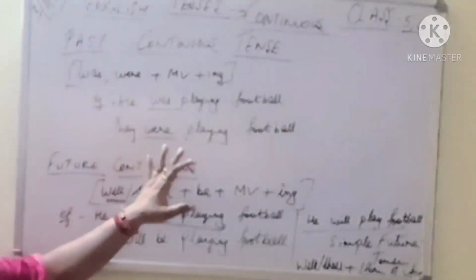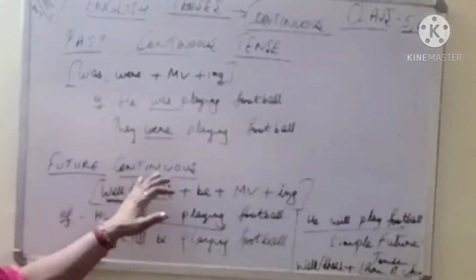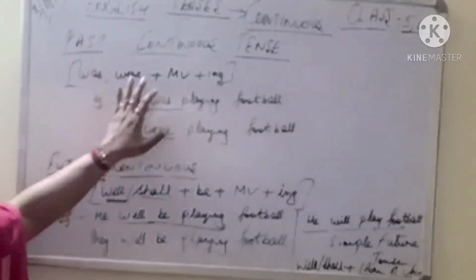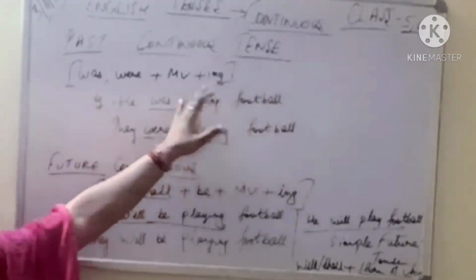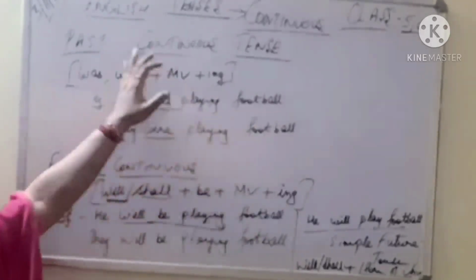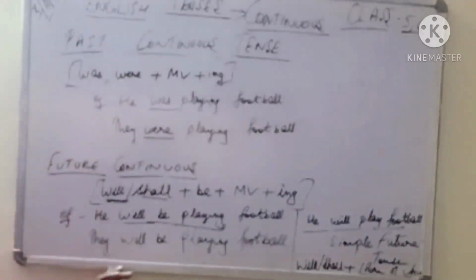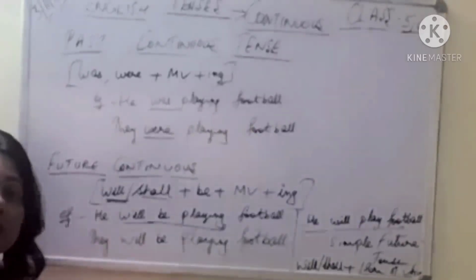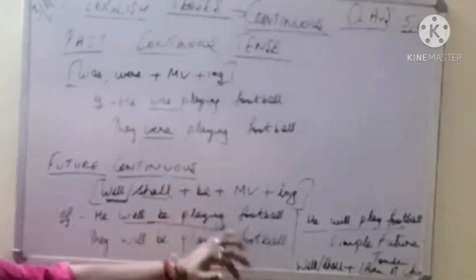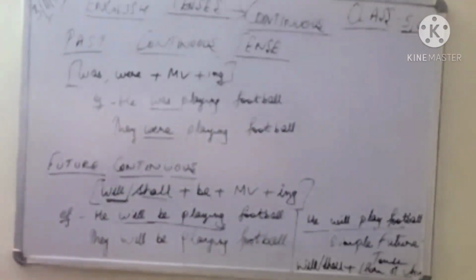Wherever you have continuous, you have to put ing. He will be playing. So that will make your continuous. Similarly, he was playing. They were playing. Was, were for the past, will, shall for the future along with be and plus your main verb plus ing makes your future continuous tense.